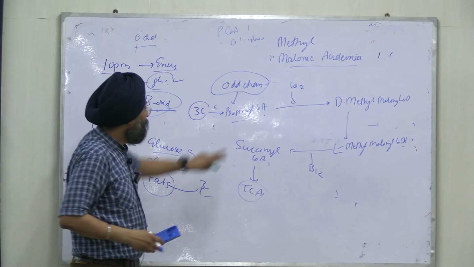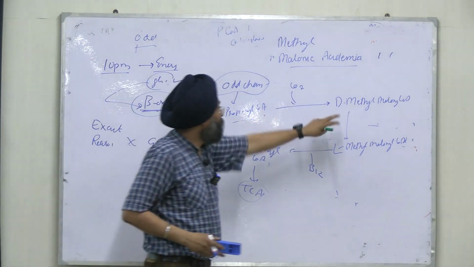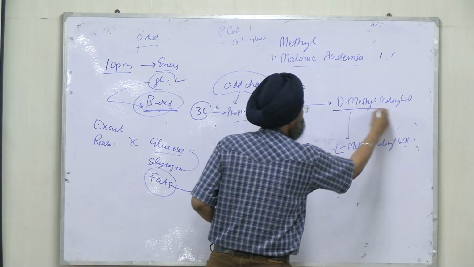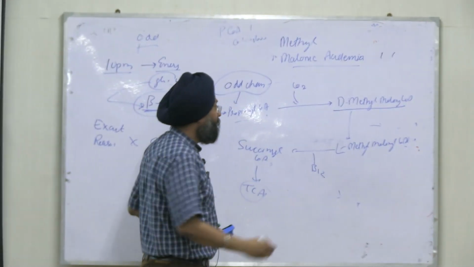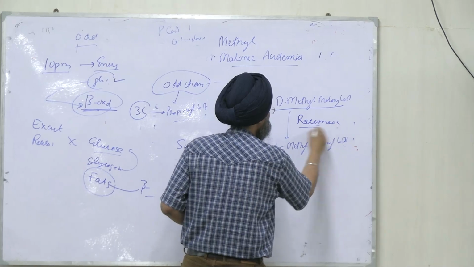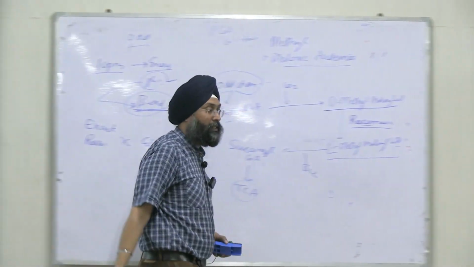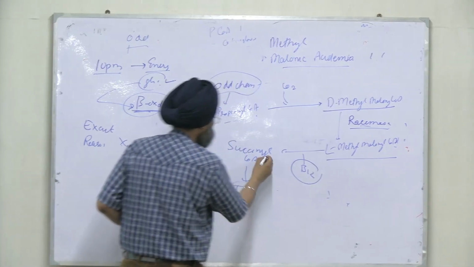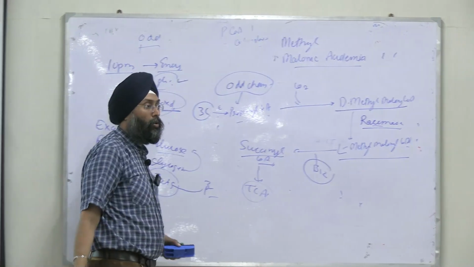propionyl-CoA, right? And propionyl-CoA first undergoes a carboxylation reaction with carbon dioxide to form D-methylmalonyl-CoA. Then it is converted by racemase reaction to form L-methylmalonyl-CoA. Then via B12 it is converted to succinyl-CoA.